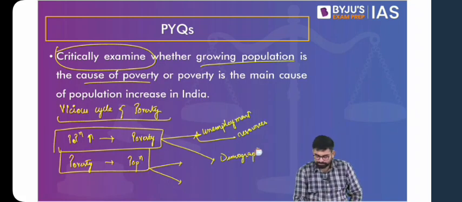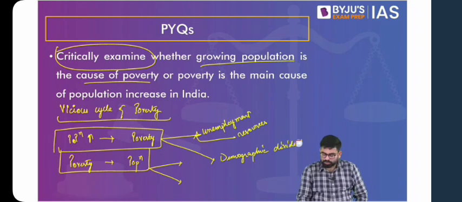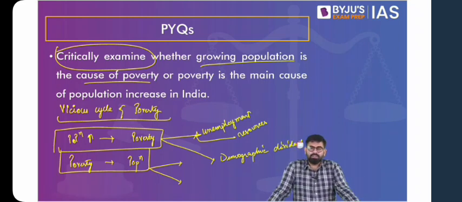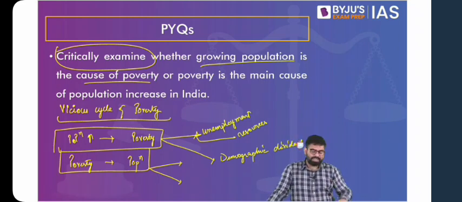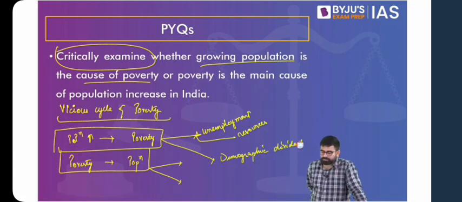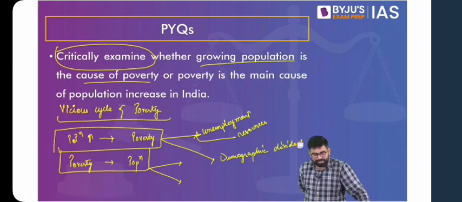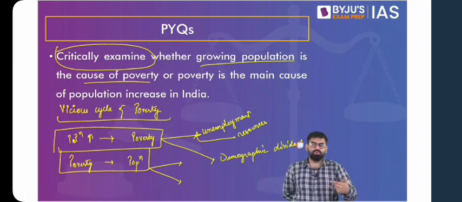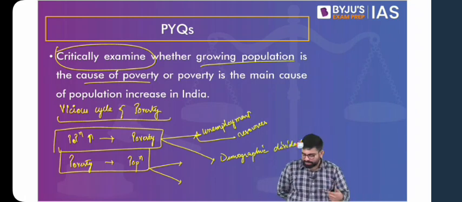So one idea is, again I repeat, that population growth will lead to increased incidence of poverty, will become a cause of poverty. And then what we have to see is how it cannot. That with increasing population, economic growth will become much easier, because you will have more number of people contributing to the economic growth, with which the government will have more revenues to take up poverty alleviation programs. People will have more number of jobs, right? So this is one dimension.